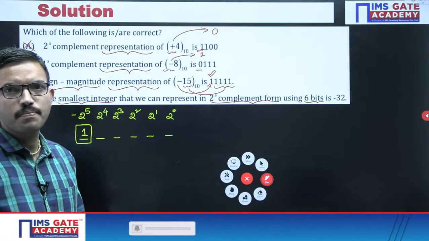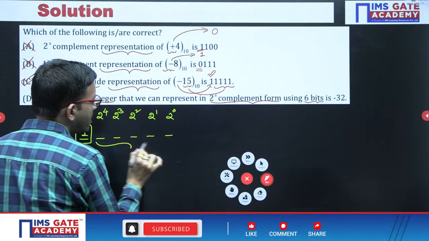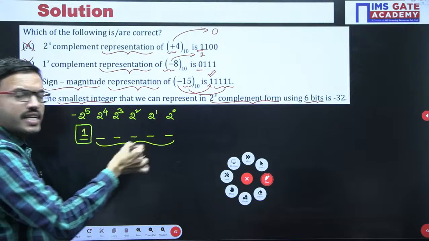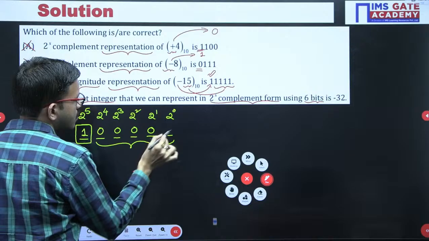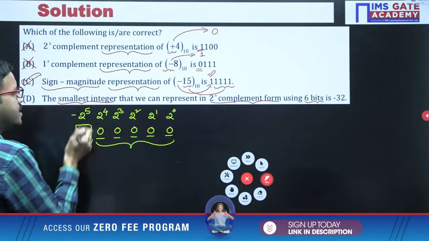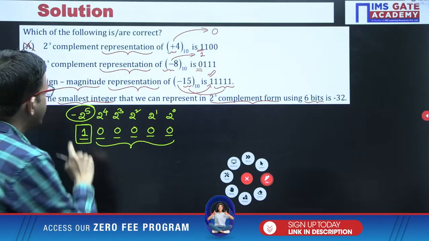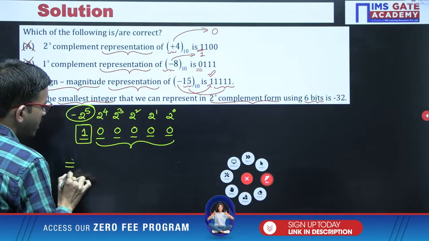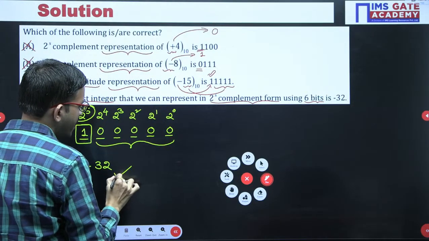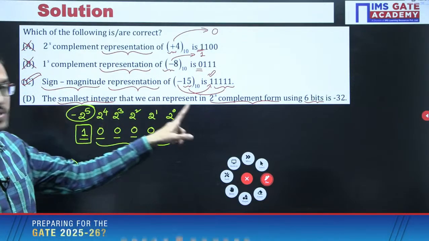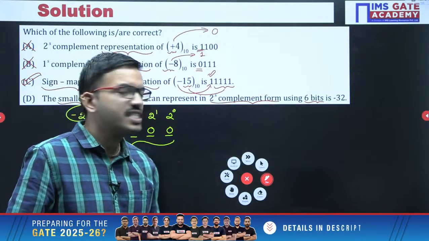Now, here our requirement is the minimum. That means for the remaining bits, you can put simply zeros. Wherever ones are there, just add the respective position weights. Since we have considered only the sign bit as 1, the corresponding position weight is minus 2 power 5, that is nothing but minus 32. So for representing minus 32, we require 6 bits. The smallest integer that we can represent in 2's complement form using 6 bits is minus 32.